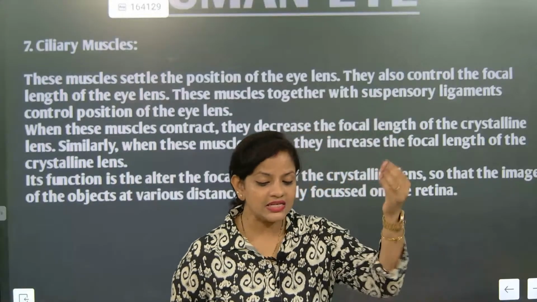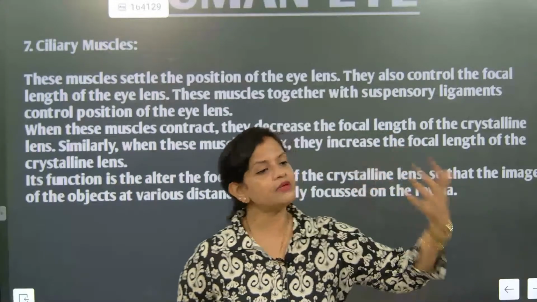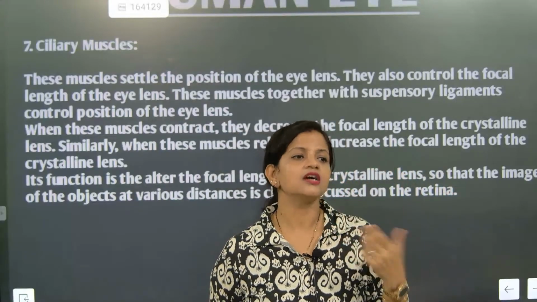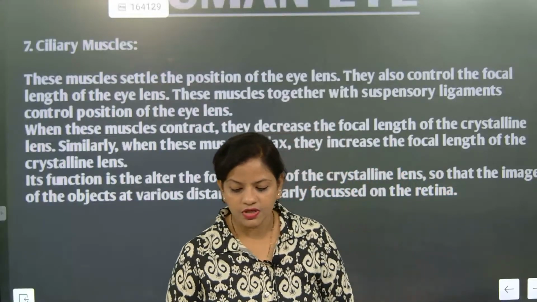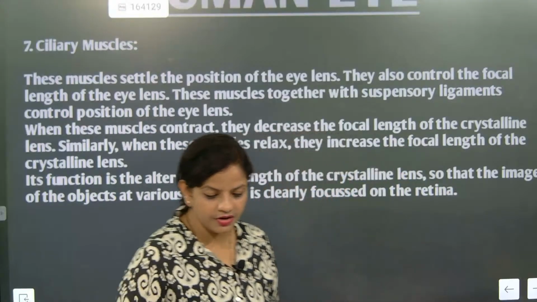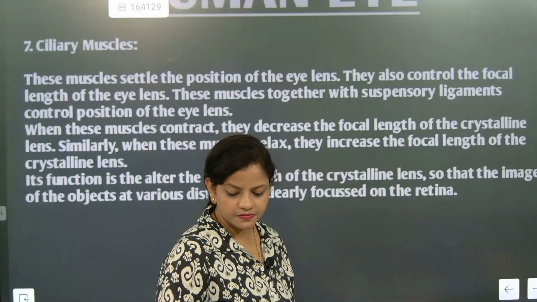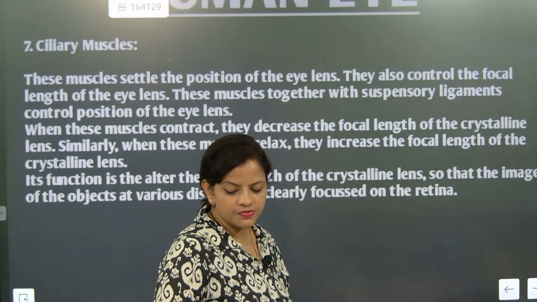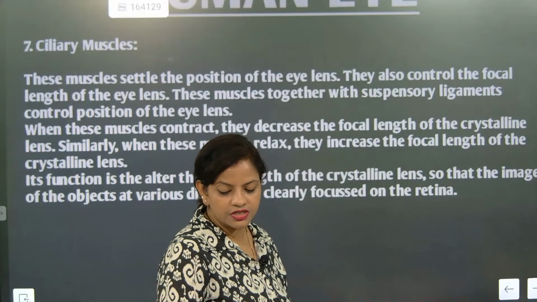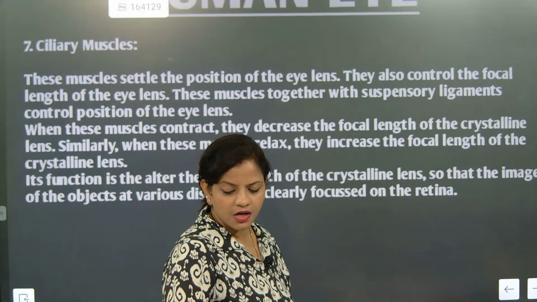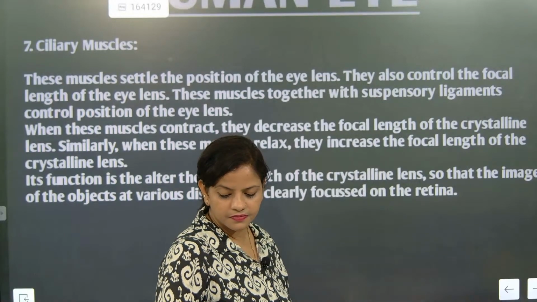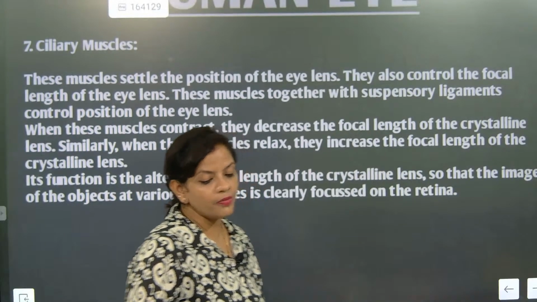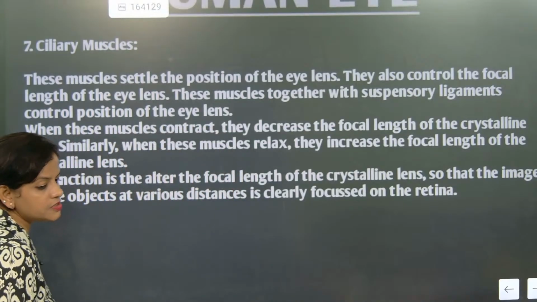Understood? So when the ciliary muscles relax, the focal length will increase. Convergence will reduce, so the convergence power will reduce. Okay? The convergence power will reduce. So this is the difference. I hope you might have understood.